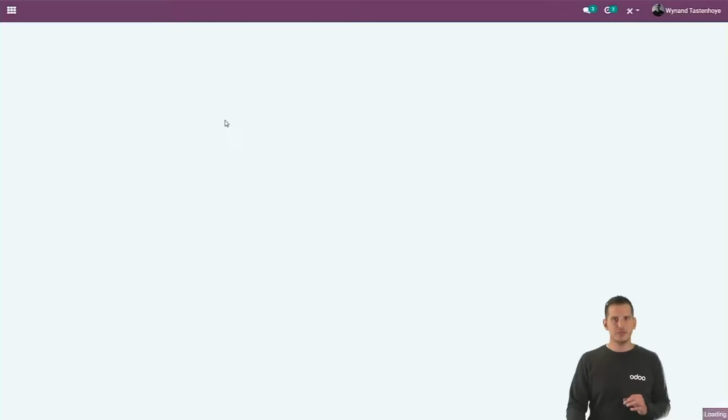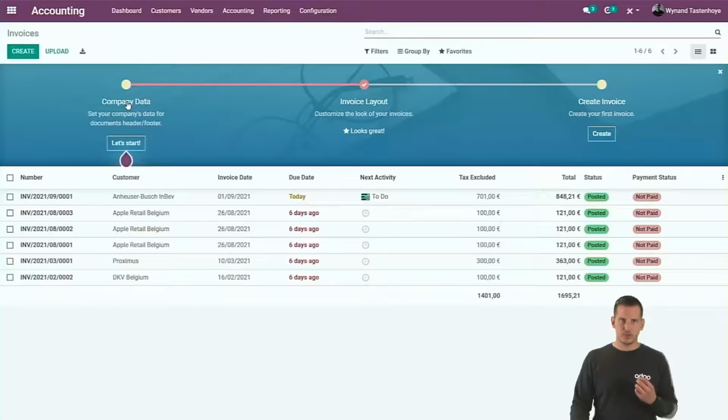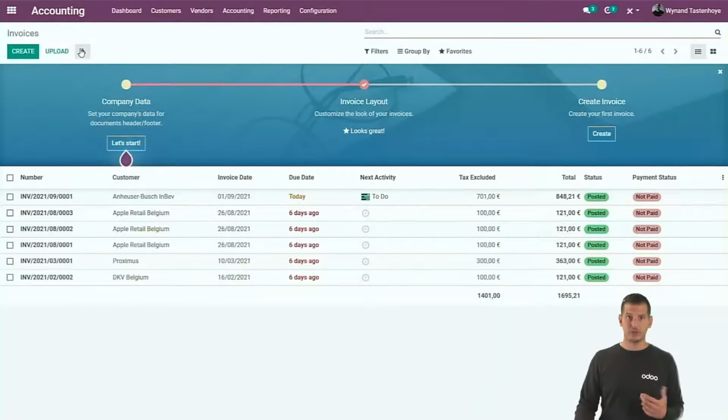So I created the invoice here manually. Of course, it was to show how that works, but you can also upload your customer invoices way more easily. If you have an electronic format, like in Belgium and in other countries, you can immediately upload the electronic format so that every information comes from the XML. If you have them in PDF, you can also upload them and send them through the OCR now, so that the OCR will take over everything from the PDF invoices.